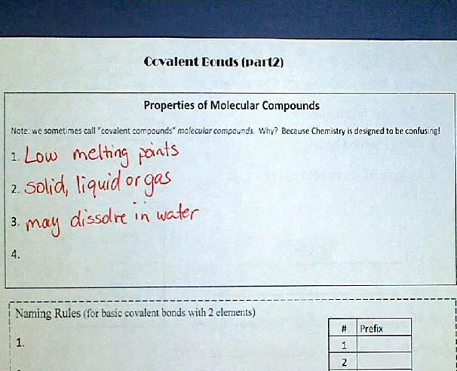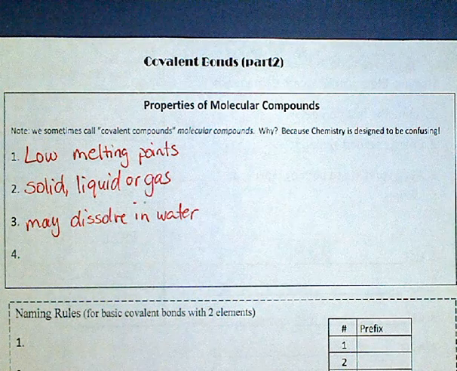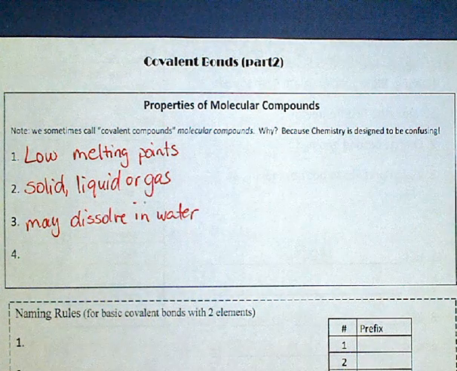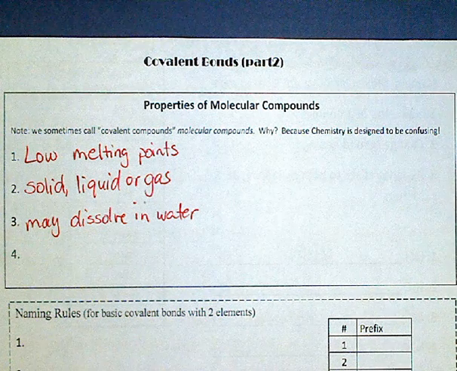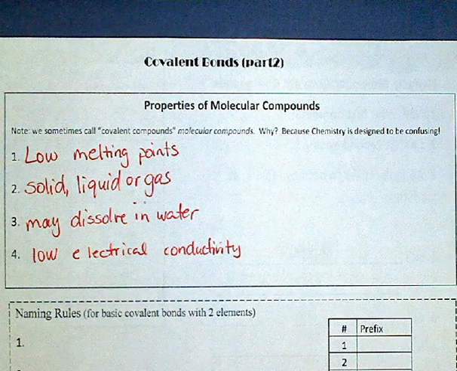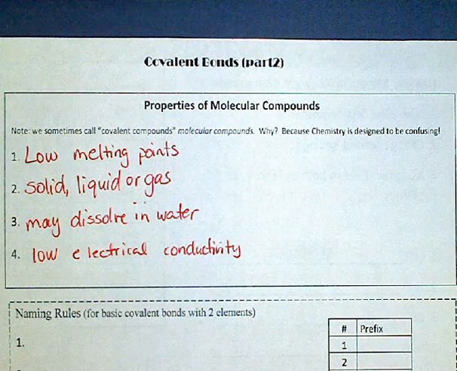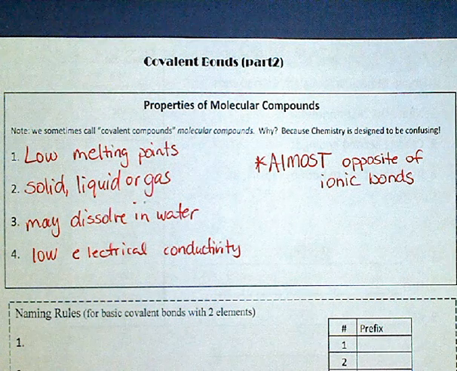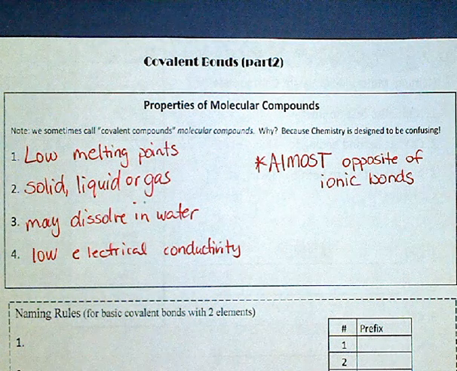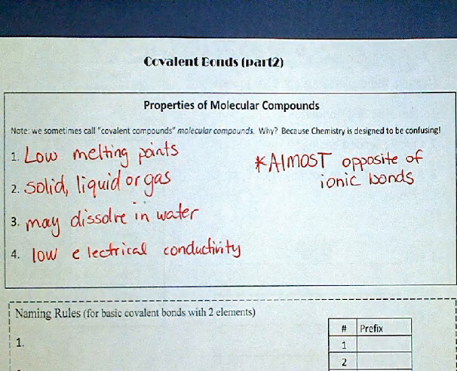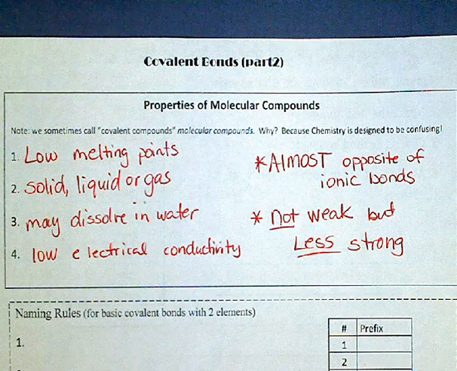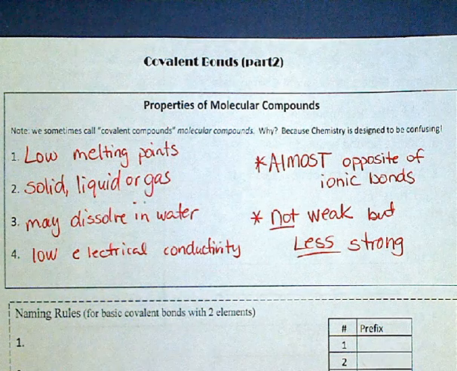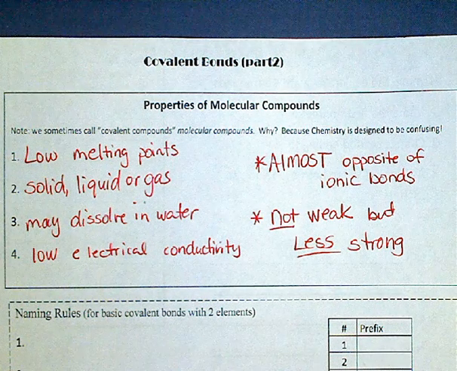They may dissolve in water, but maybe not, whereas ionic will always dissolve in water. And they do not conduct electricity well. So they are almost opposite of ionic bonds, but not completely. And lastly, they are not considered weak bonds, but they are considered less strong bonds.